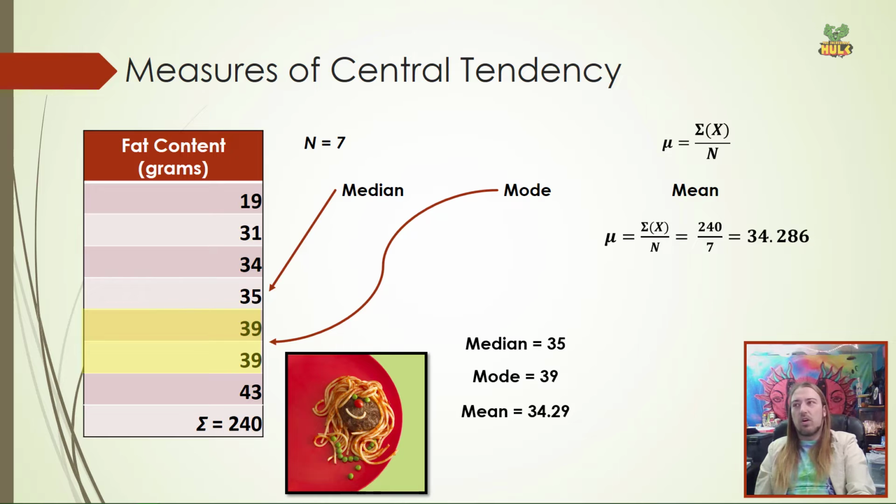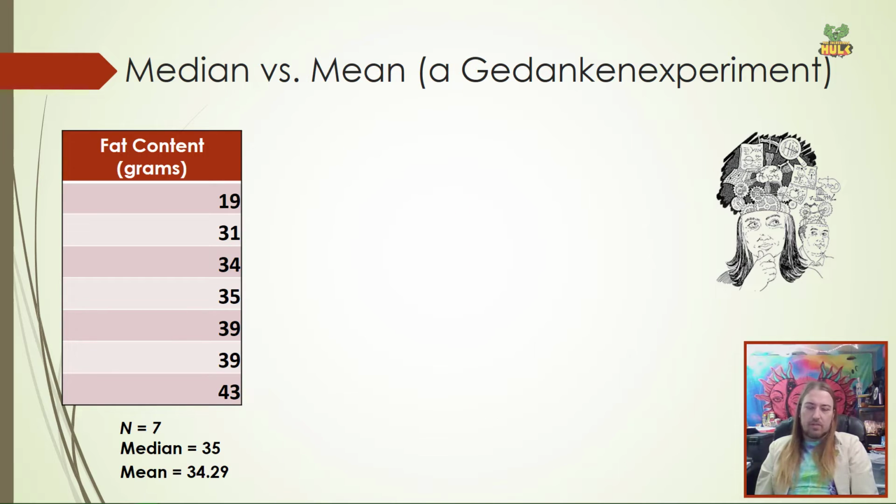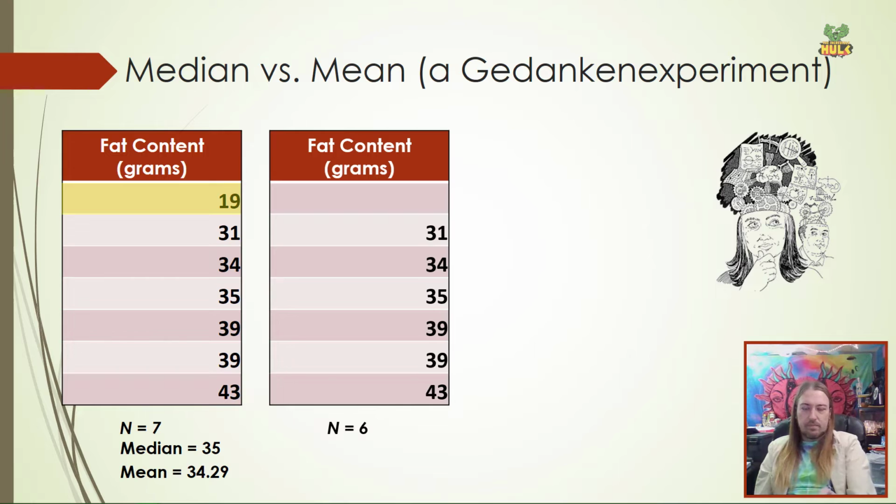Now, in fact, before we move to variability, let me show you another example of how outliers can affect scores. So here's our data, right? N of 7, median of 35, mean of 34.29. What if I got rid of that score of 19, the one that looks like it might be a bit of an outlier? So I just delete it, okay? The animation's being a little weird there. So now I only have 6 scores.